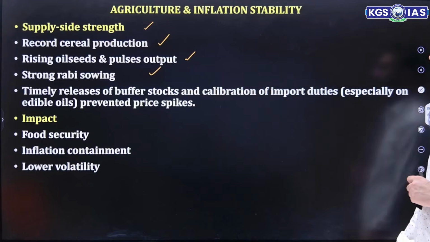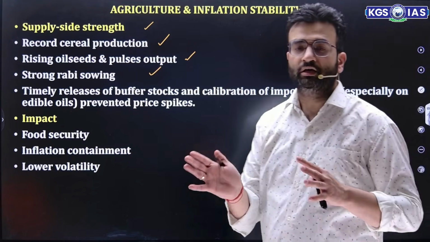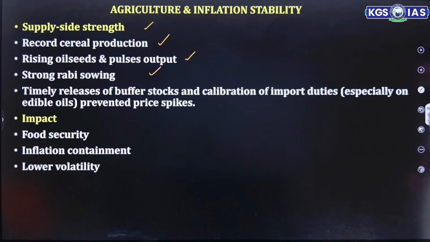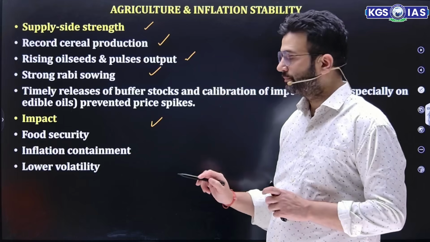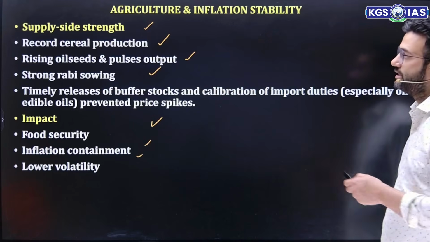Apart from that, timely release of buffer stock and maintenance of proper buffer stock by the Food Corporation of India. It all led to preventing the price spikes. So the impact is food security is there, inflation is controlled, and it led to lower volatility as well.